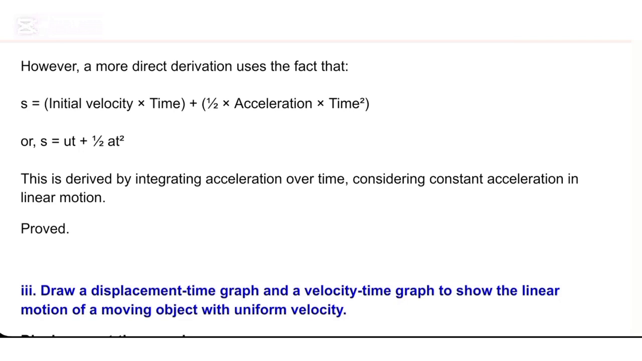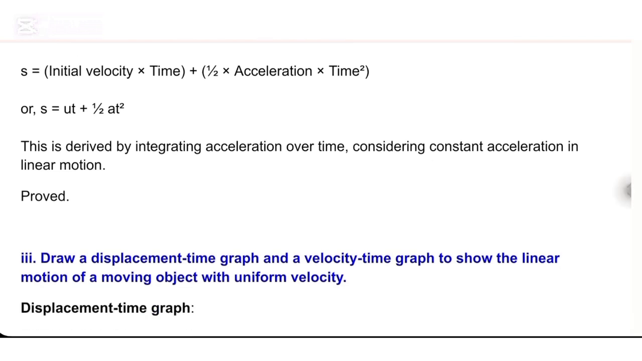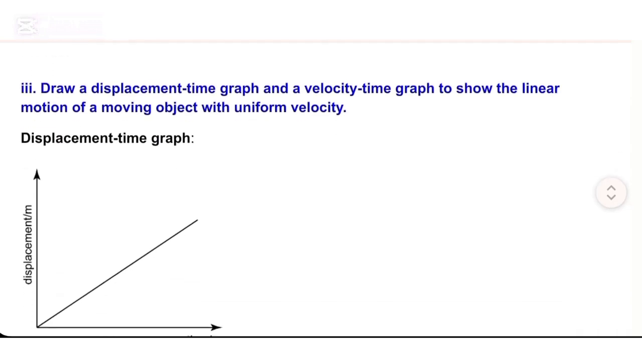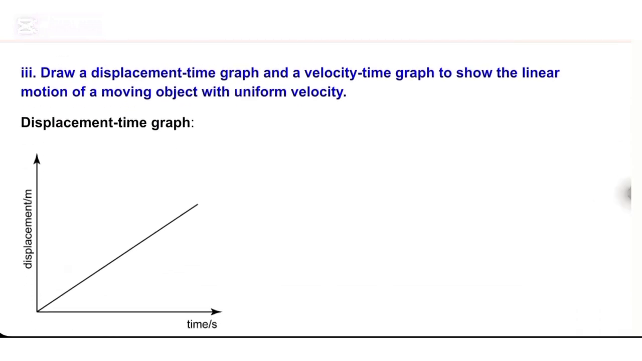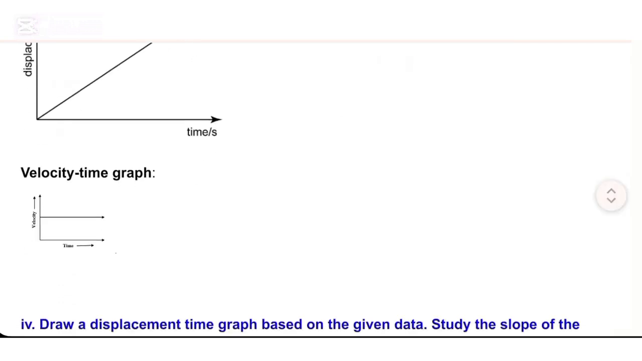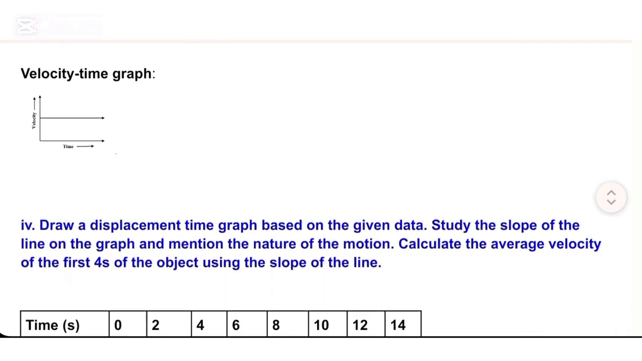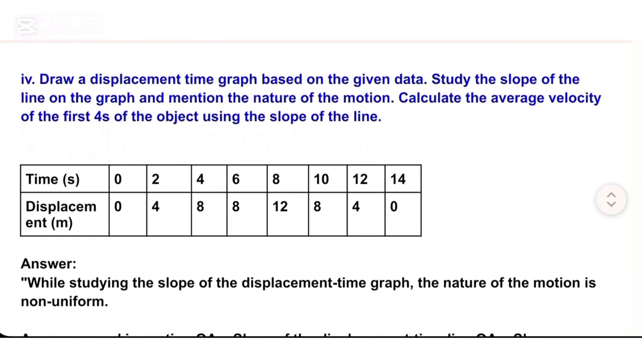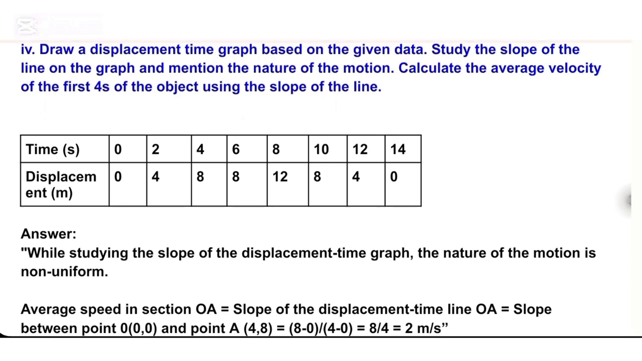Proved. E. Draw a displacement-time graph and a velocity-time graph to show the linear motion of a moving object with uniform velocity. Displacement-time graph. Velocity-time graph. IV. Draw a displacement-time graph based on the given data. Study the slope of the line on the graph and mention the nature of the motion. Calculate the average velocity of the first 4 s of the object using the slope of the line.